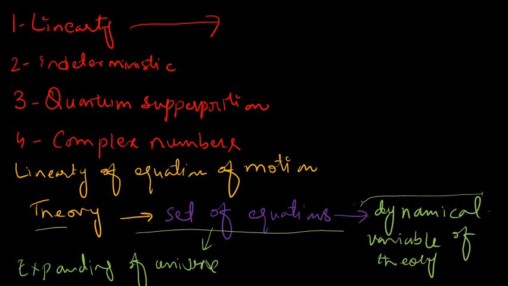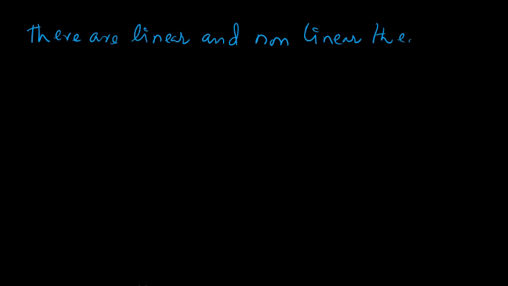In physics we have two types of theories. Some theories are linear and there are some non-linear theories as well. So all theories are not linear, neither are all non-linear.